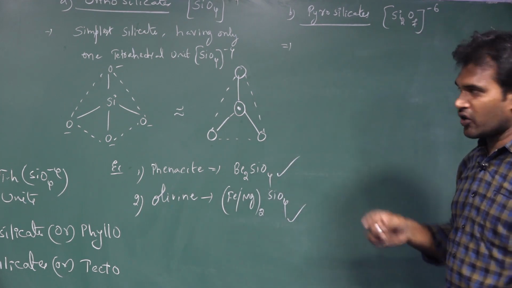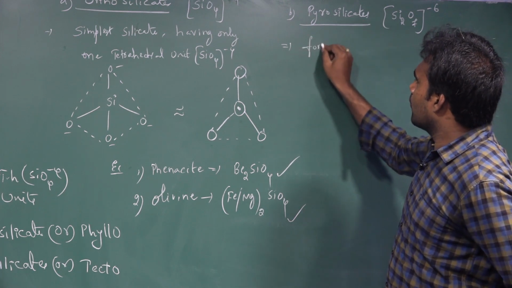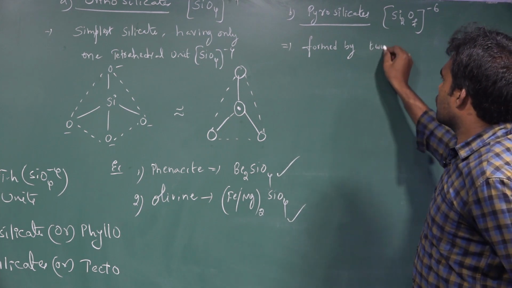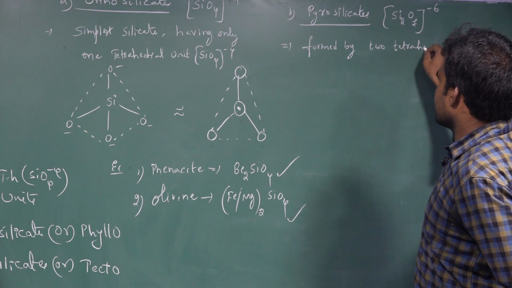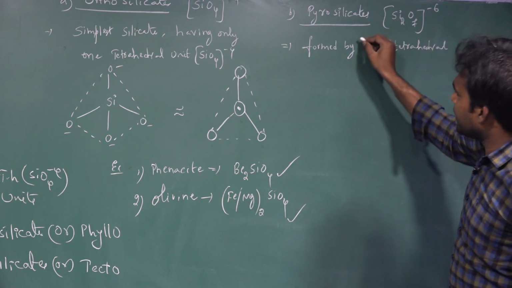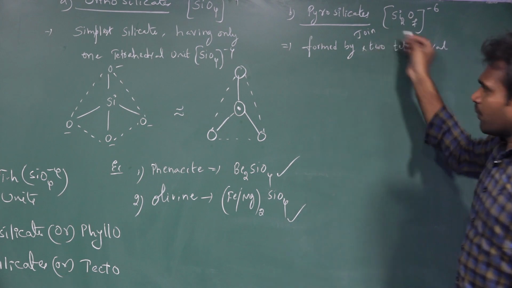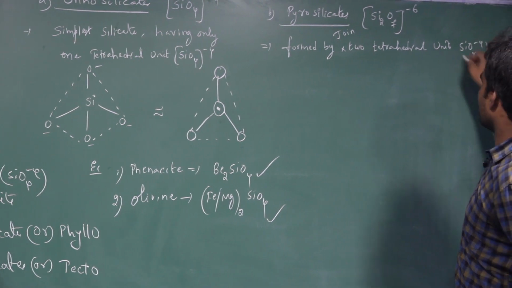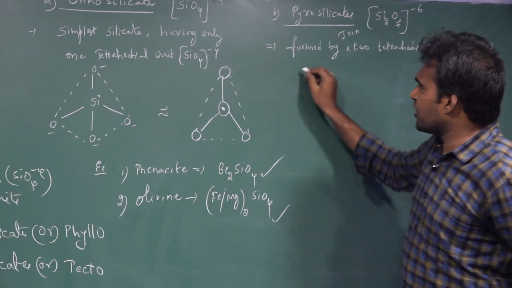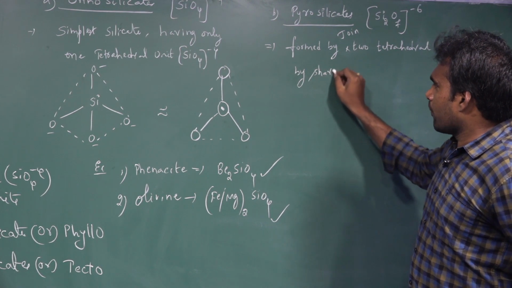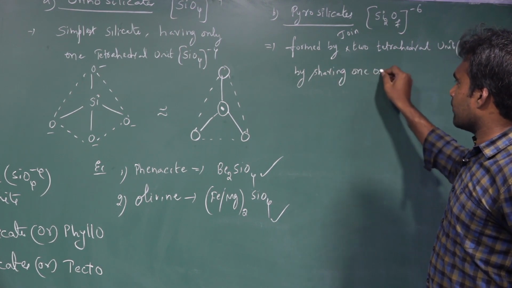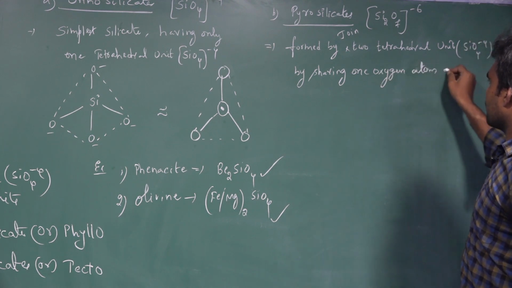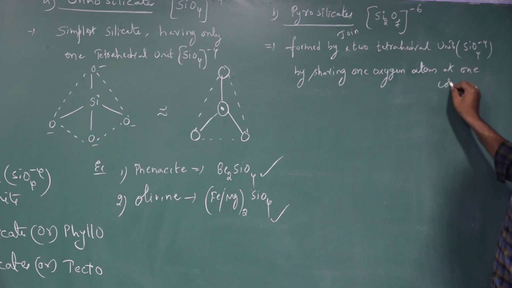So how are the pyrosilicates formed? By 2 tetrahedral units, that is SiO4 4-, joined by sharing one oxygen atom at one corner.